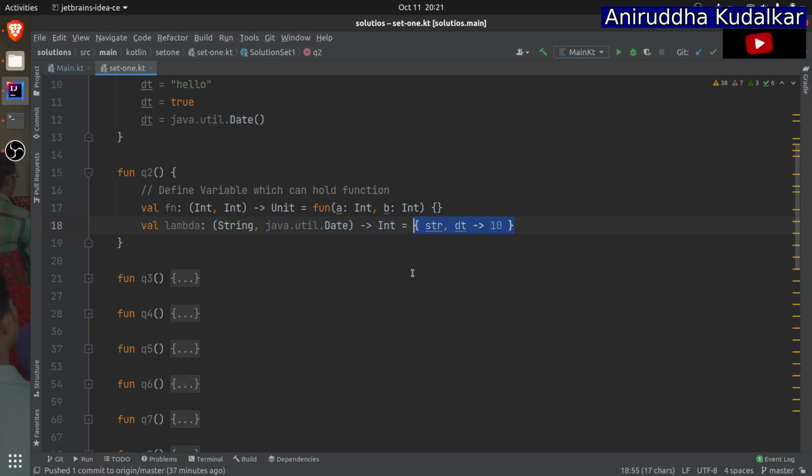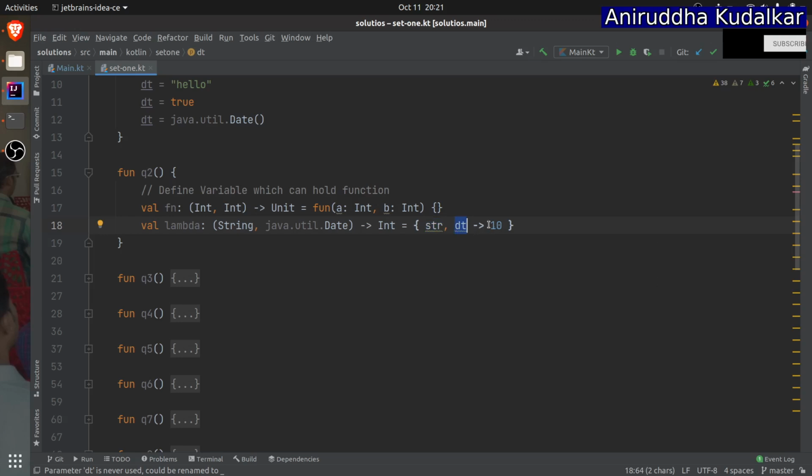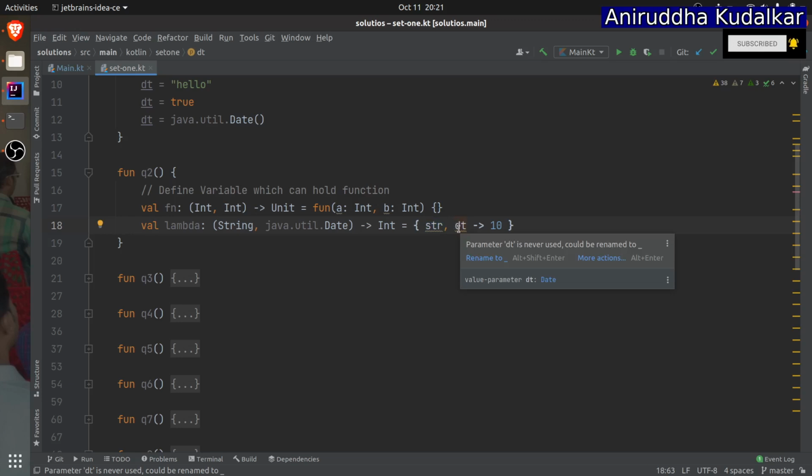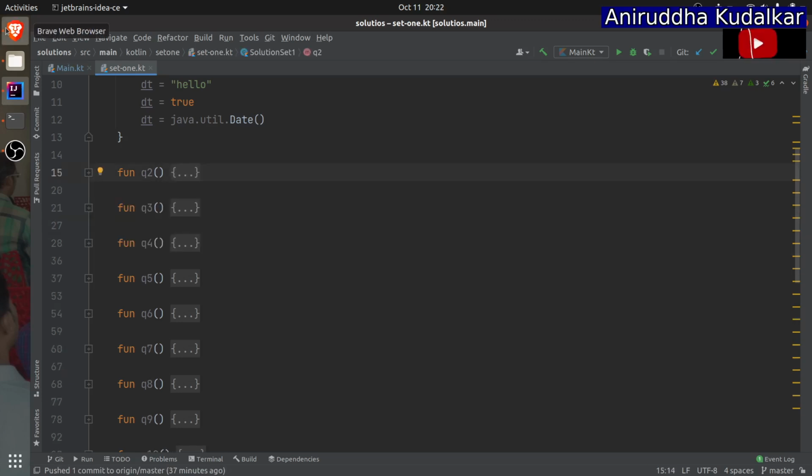So in Kotlin, if you want to write a lambda, the brackets are important. Can you see this first parameter str, or abc, pq, or whatever name you can give, dt, pt, qt, whatever name you can give, and which returns the integer. Remember that string and date, right, which returns the integer. So str is of type string and dt is of type date. Okay, this is about the second question.